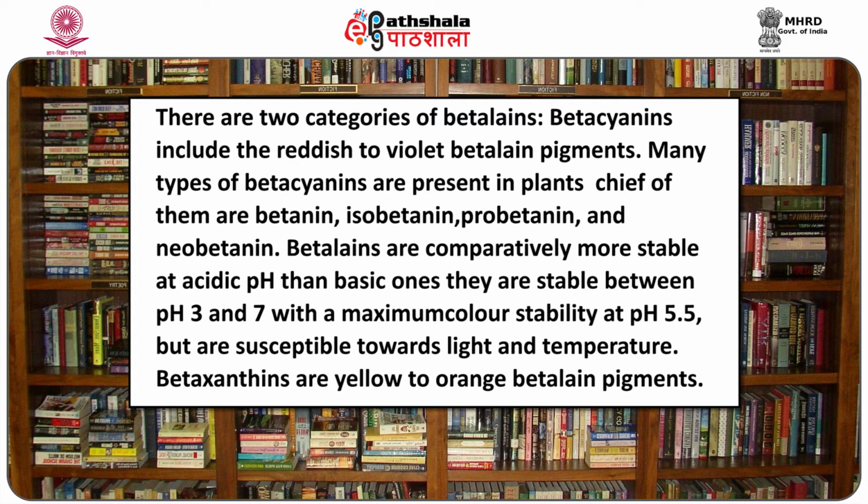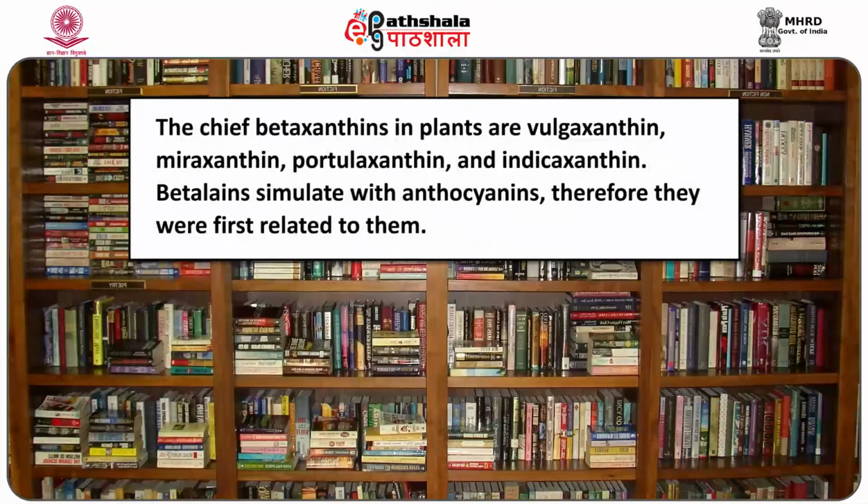Betaxanthins are yellow to orange betalain pigments. The chief betaxanthins in plants are vulgaxanthins, miraxanthin, portulaxanthin and indicaxanthin. Betalains resemble anthocyanins, therefore they were first related to them. Researchers revealed them as separate entities. They have fungicidal properties. Although both betalains and anthocyanins are water-soluble vacuolar pigments, they are chemically different.